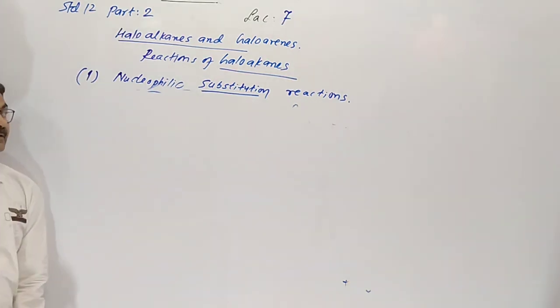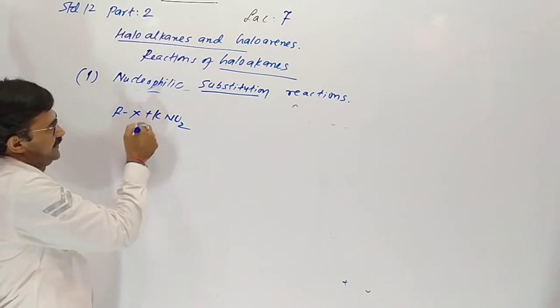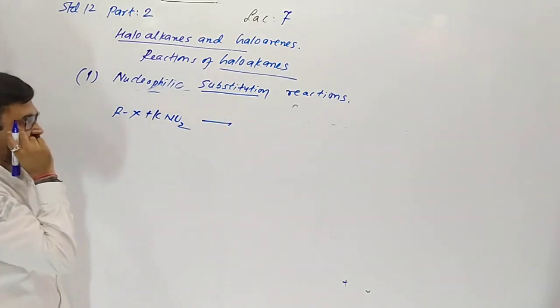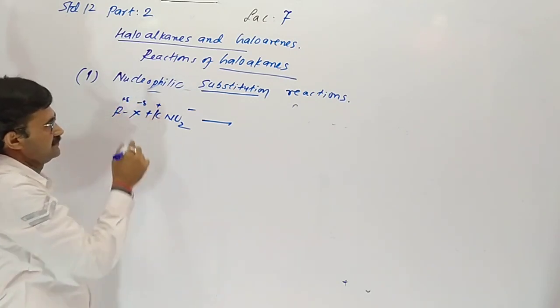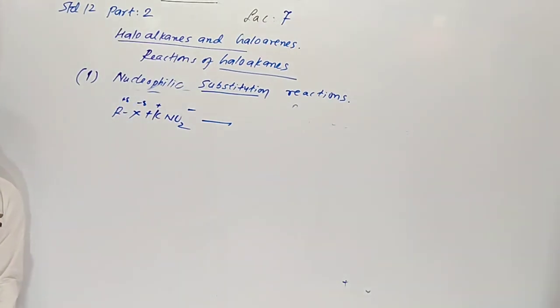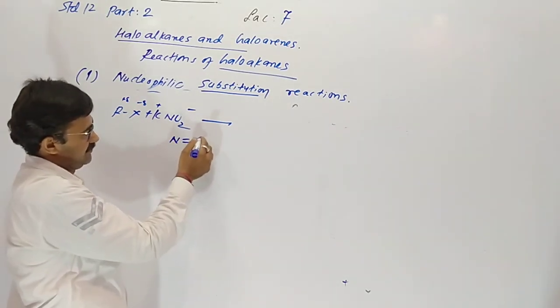Like this, another one is potassium nitrite. Haloalkane reacting with potassium nitrite. So here K+ and NO2-, it gives alkyl nitrite. Here in NO2-.